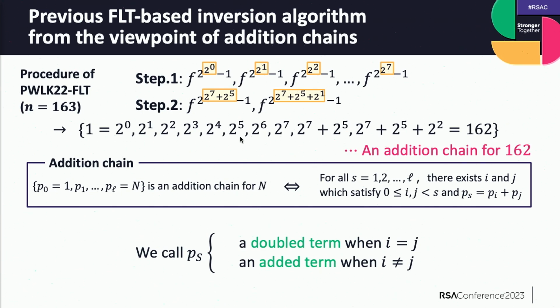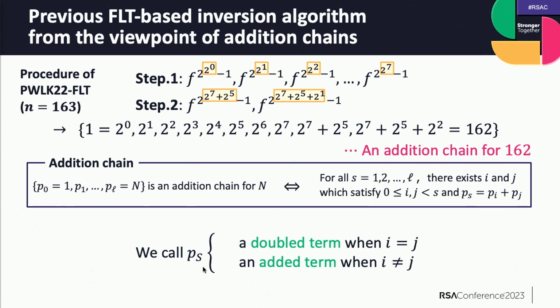Then we look back at the procedure of PWQ-FLT. Now we point out the orange board and pick them up. Then we get this sequence. So we find that this sequence is an addition chain for 162. An addition chain is defined by this, and simply saying, for each S there exist I and J which satisfy PS equal PI plus PJ.